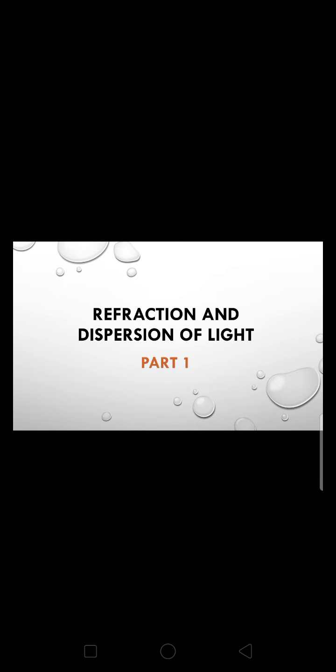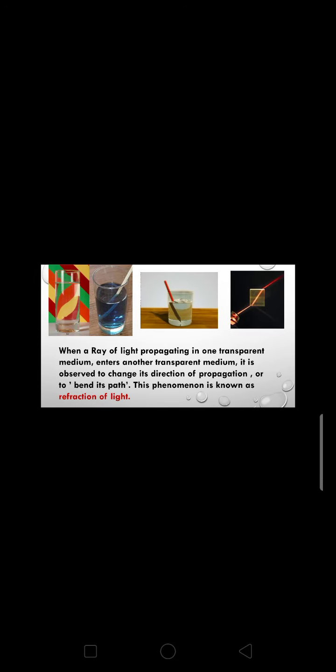So today we will start the new topic, refraction and dispersion of light, chapter number 10. When a ray of light is moving from one medium to another medium, it changes its direction. This is known as the refraction of light.